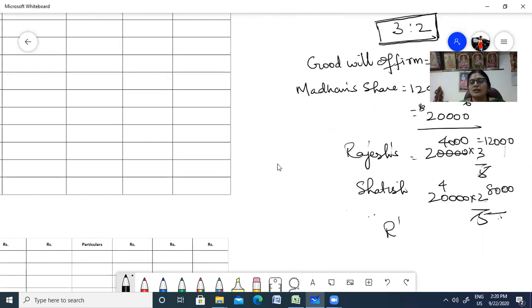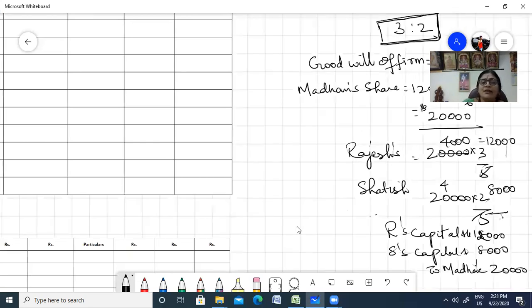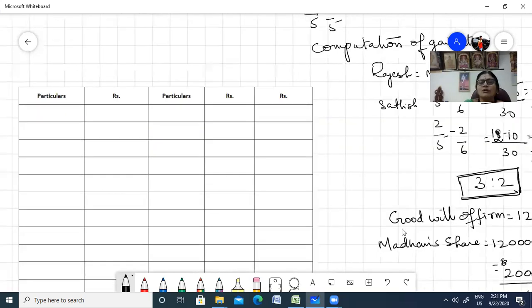Rajesh capital account, Satish's capital account, and Madan's capital account. So that is 20,000, 12,000 and 8,000. So Madan's capital account. So all the necessary information, whatever we require, we have already calculated and kept. Now let us go to our revaluation account.